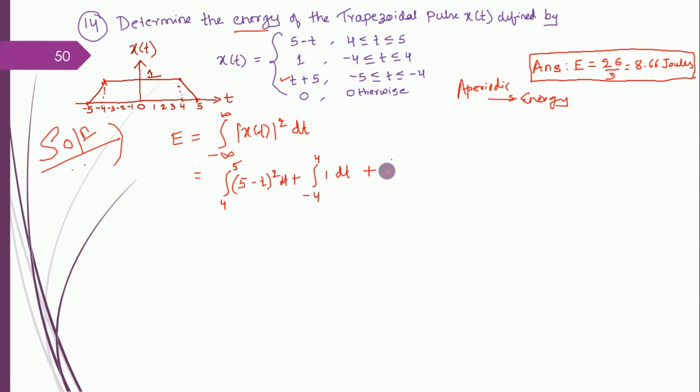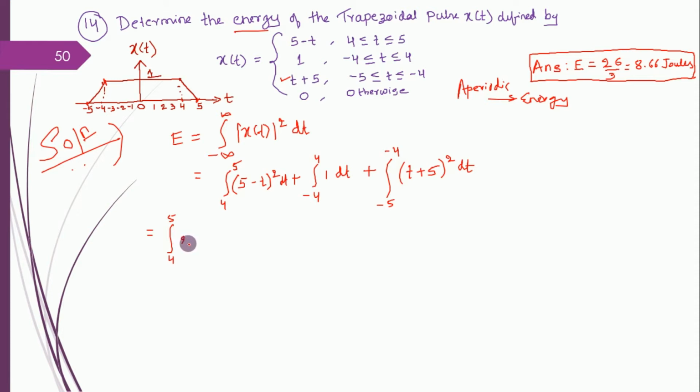Then plus, next range is minus 5 to minus 4. So here your signal behavior is t plus 5 whole square dt. So this is the equation from the given trapezoidal pulse. Now we'll proceed carefully. As the square is there, 5 minus t whole square. Let me take it in this fashion. Lower limit is 4, higher limit is 5.